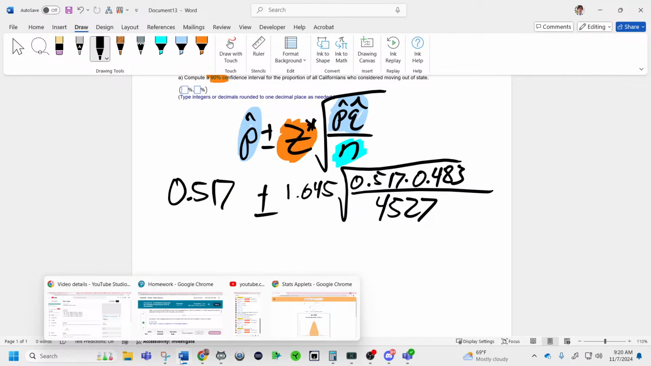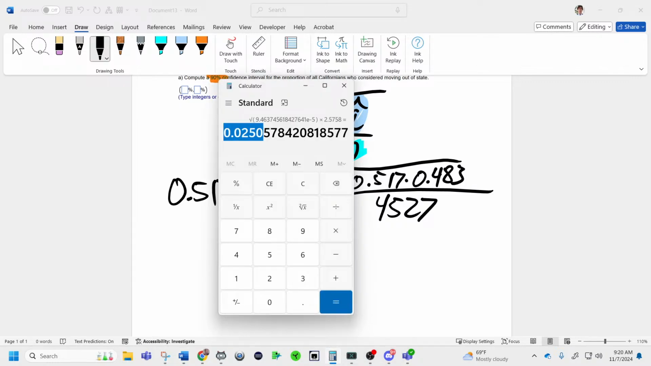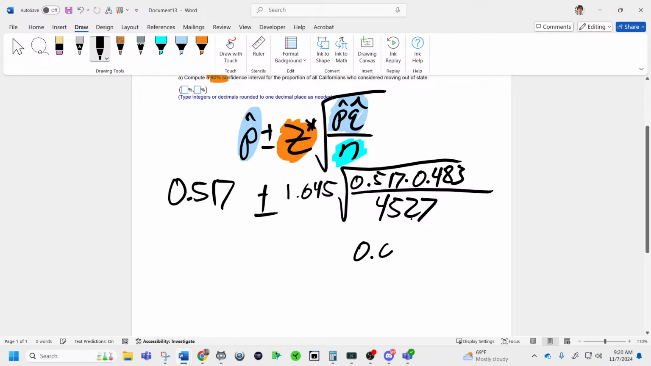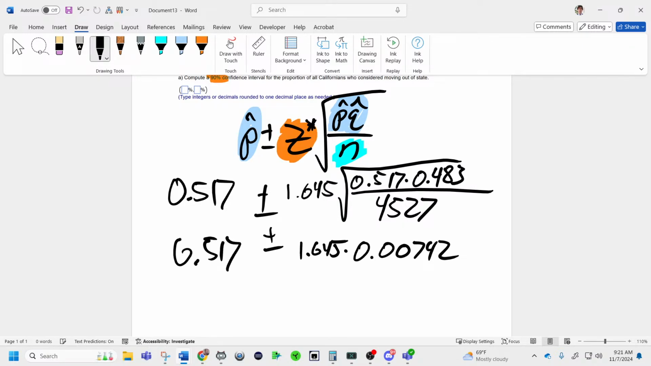So now we solve the standard error. I'm just going to keep the standard error on the screen right here. 0.3 divided by 4.7. I hope I didn't mis-hit a button. I can do it. Thank you, Noel. 0.00742 times 1.645, plus or minus 0.517.